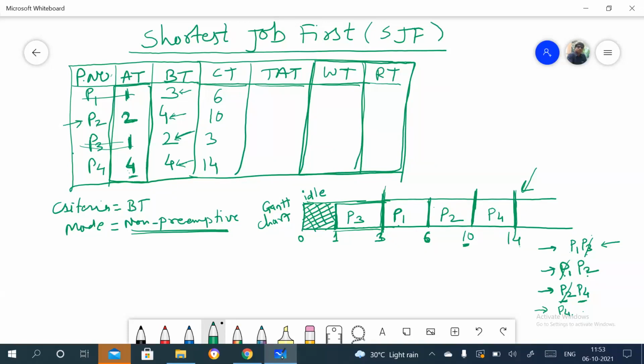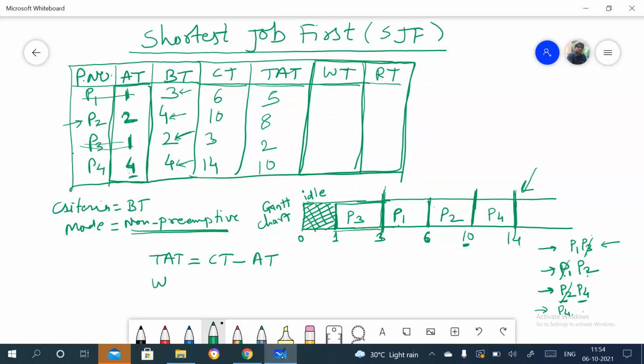Now we'll see the turnaround time. So what is the formula for turnaround time here? I'll just write here the turnaround time formula so that you will understand: completion time minus arrival time, right? For P1, the completion time is 6 and arrival time is 1, so 6 minus 1 is 5. Again, completion time is 10 and arrival time is 2, so here 8, then 2 and then 10, right? So 3 minus 1 is 2 and 14 minus 4 is 10.